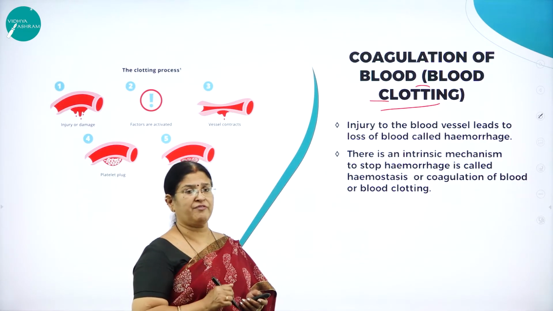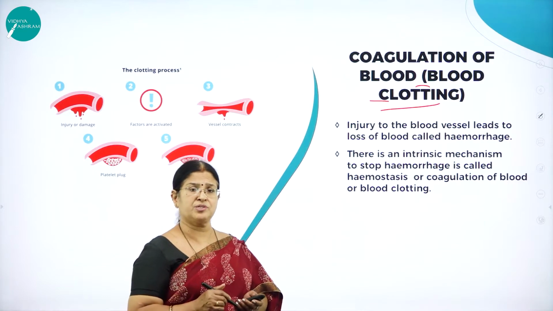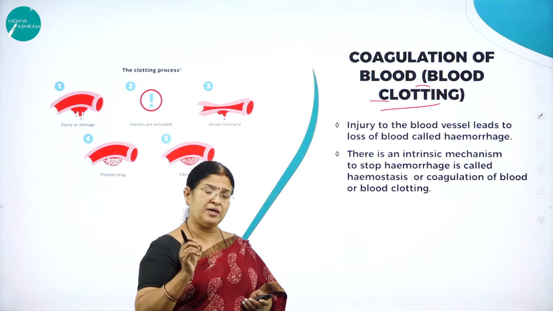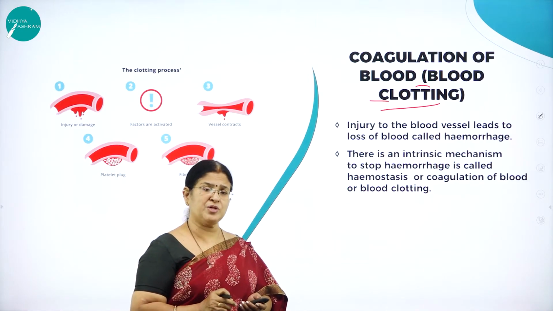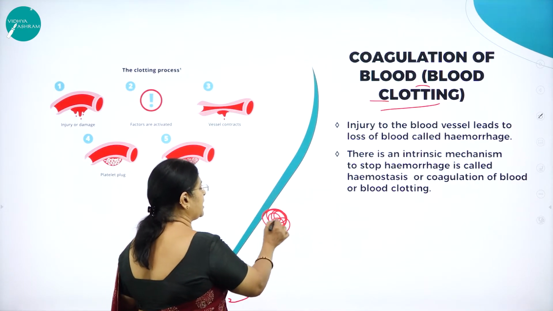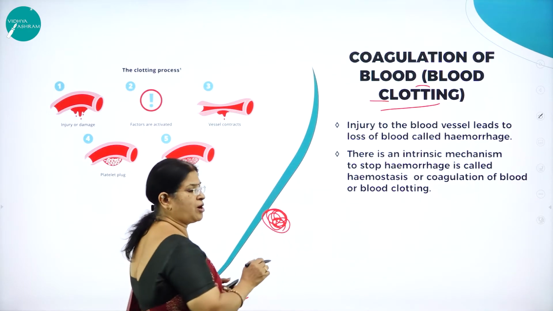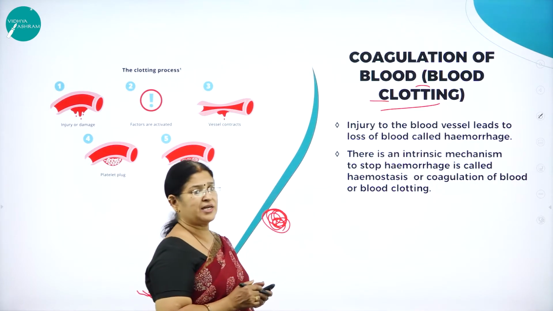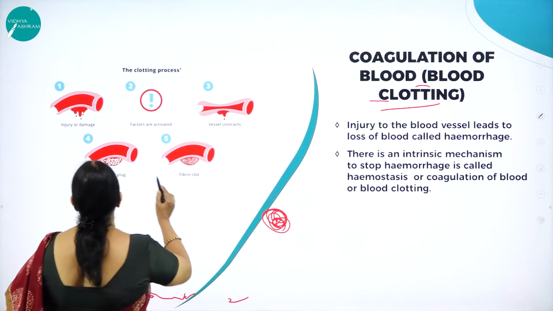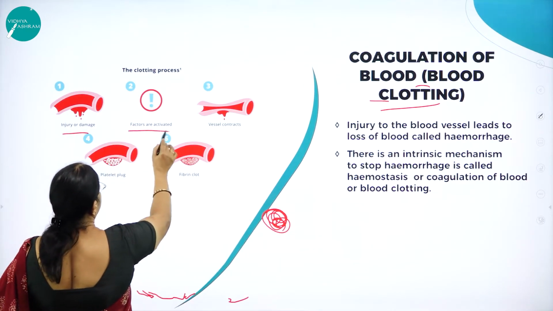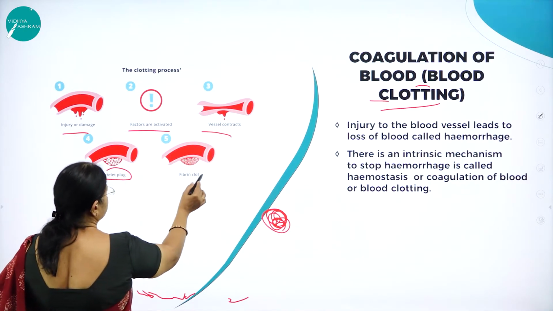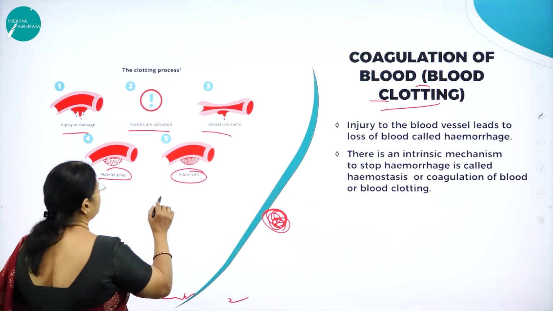There is one clotting factor present in the blood, the platelets, which bring about the process of clotting. Immediately when the blood comes in contact with atmospheric oxygen, there is a fiber, what we call fibrin, in that particular region of the wound, which will stop the oozing of blood. Now let us understand what this coagulation of blood or blood clotting is. Here you can see injury or damage, the clotting factors are activated, the vessel contracts, a platelet plug is formed, and a fibrin clot is formed. So immediately it will stop.